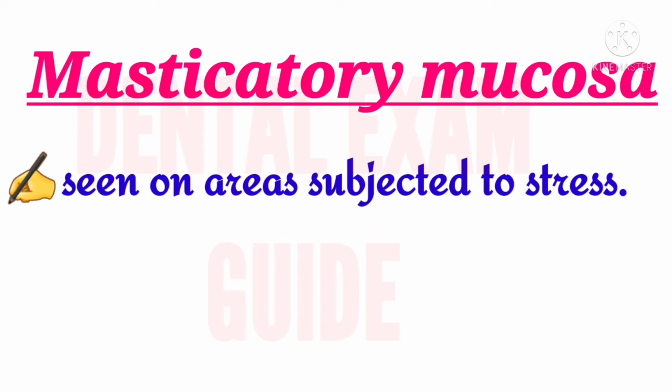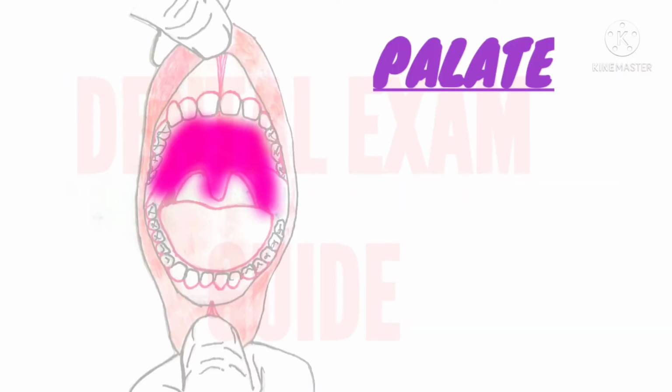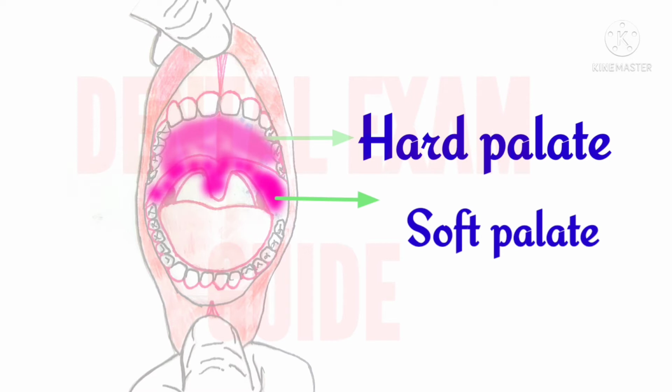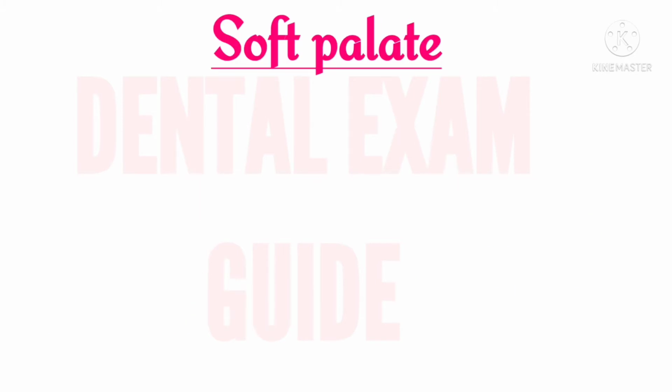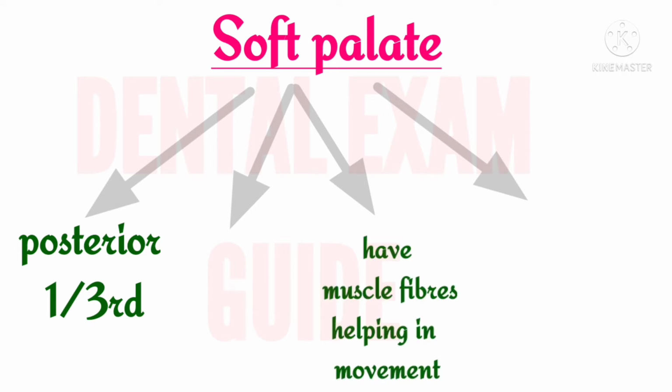Masticatory mucosa lines the areas that are subjected to stress, or the areas that come in direct contact with the food, like the hard palate and gingiva. The palate is the concave surface of the mouth, known as the roof of the mouth, and it is divided into two: hard palate and soft palate. The bony anterior two-thirds of the palate, which is covered with firmly bound oral mucosa, is called the hard palate. The posterior one-third of the palate, where the oral mucosa is loosely bound, is called the soft palate.